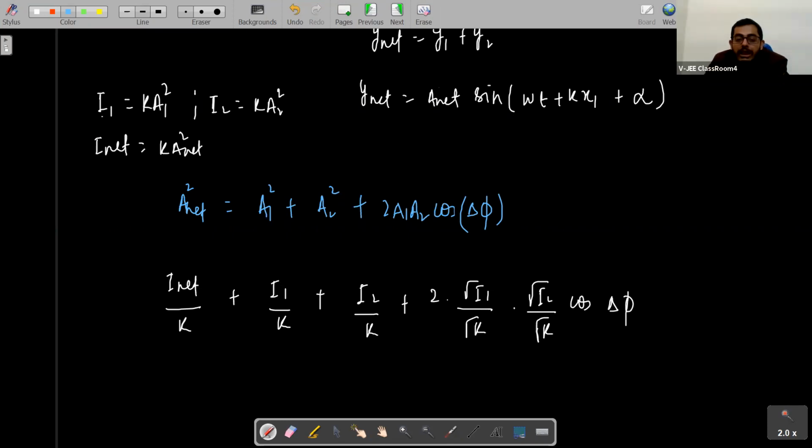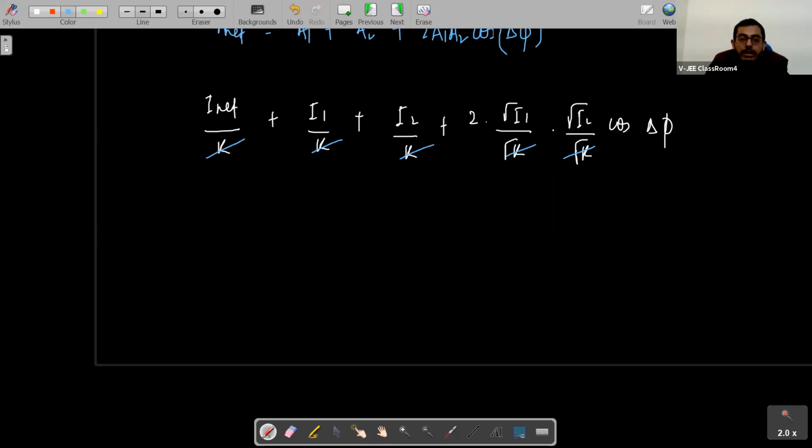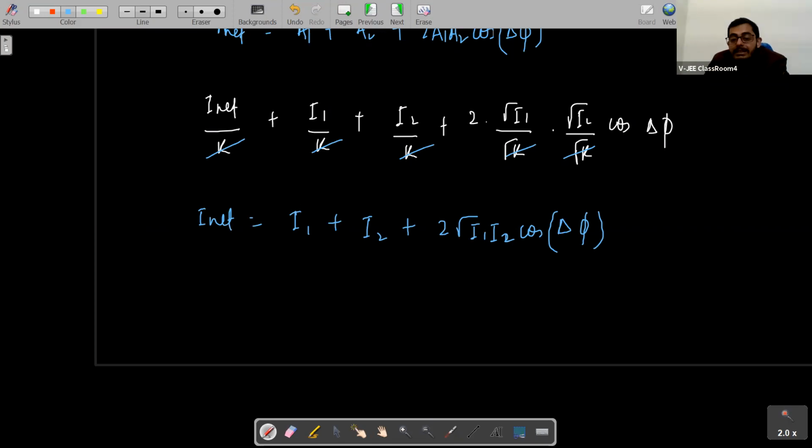So what can we do here, students? We can cancel out the k on all the sides. This root k will give us k, which will get cancelled out. So what can we write about intensity now? That I net is equal to I1 plus I2 plus 2 root I1 I2 cos delta phi. This is the resultant intensity.